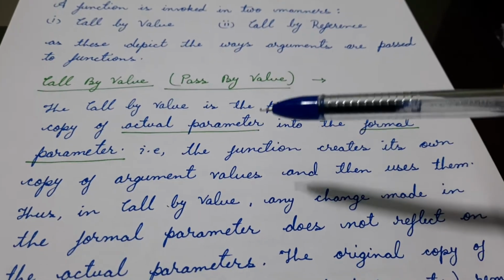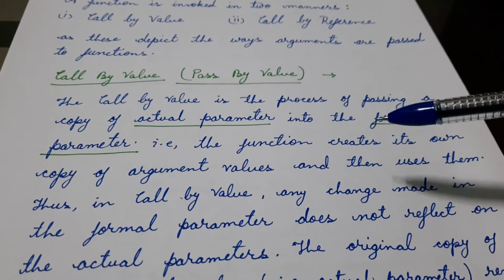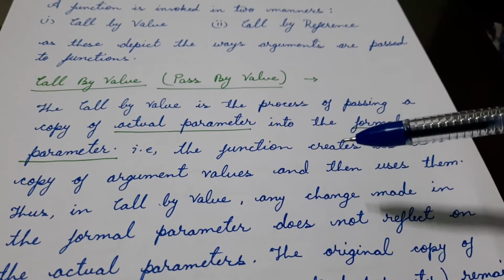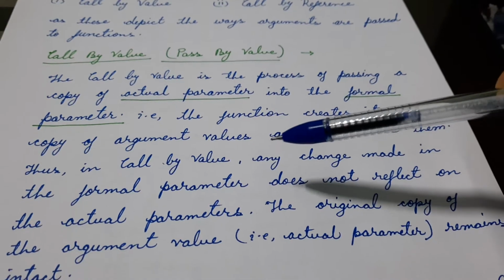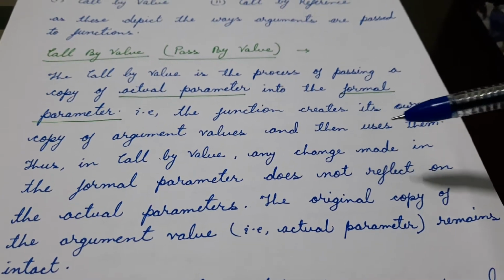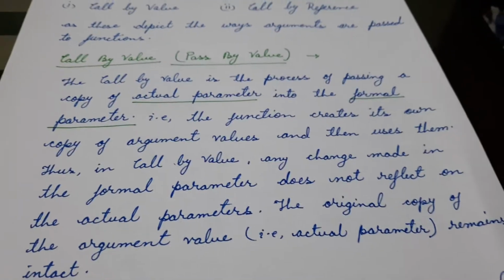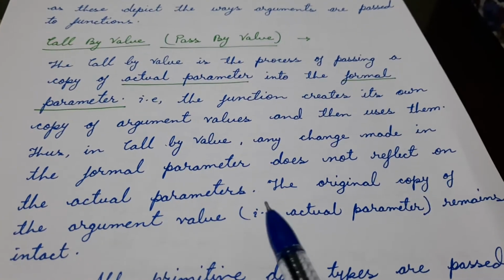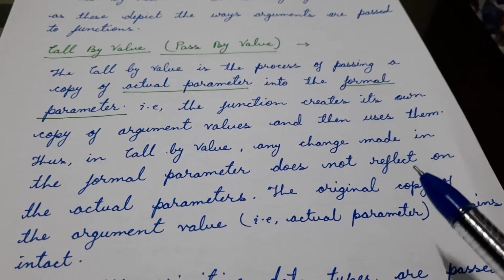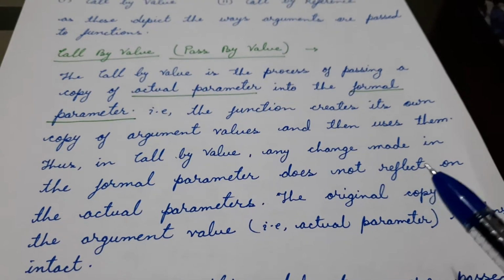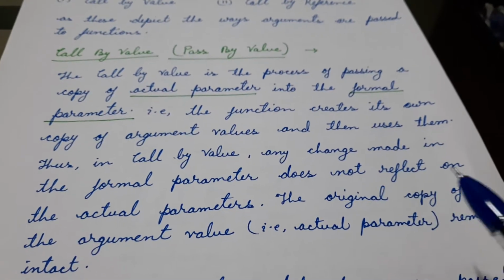That is, the function creates its own copy of the argument value and then uses it. Thus, in call by value, any change made in the formal parameter does not reflect on the actual parameter. The normal way of programming that we do is done by call by value.